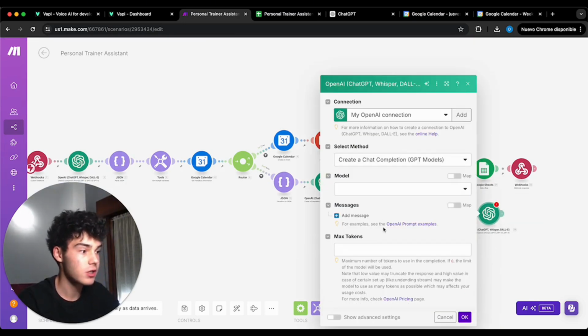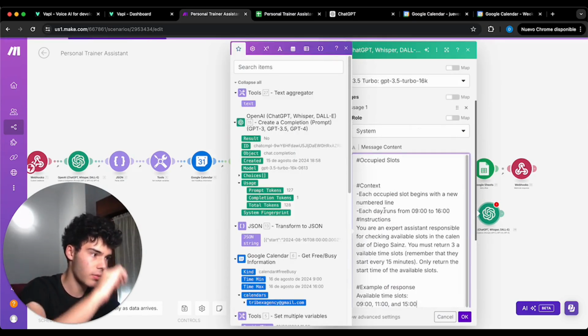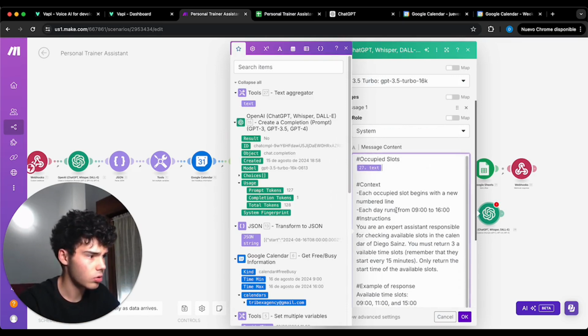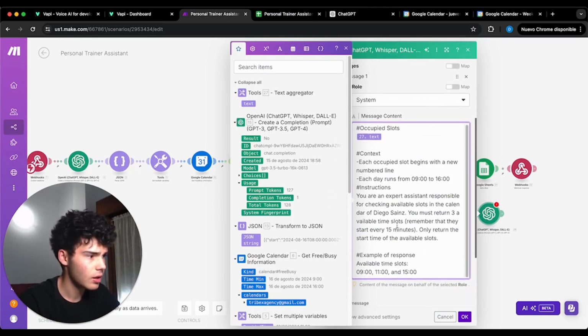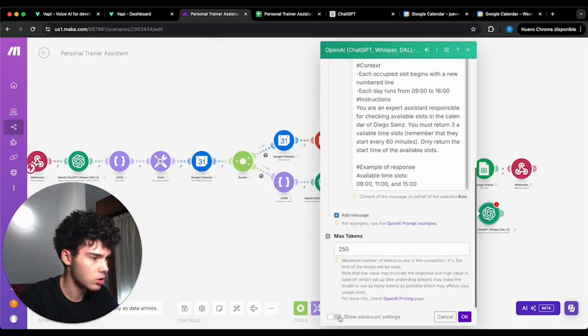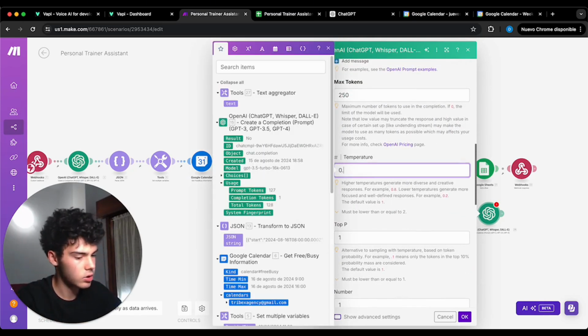Let's go as always with GPT 3.5 16K. Let's go with system, and let's paste this prompt. So we're gonna have here occupied slots. You're gonna enter this. I let you copy this. We're gonna change every 60 minutes here instead of 15, and we're gonna give an example of our response. Let's go with 250 max tokens, as we always do normally, and let's go with in temperature with 0.2 temperature.